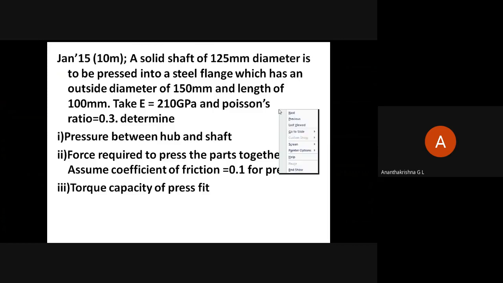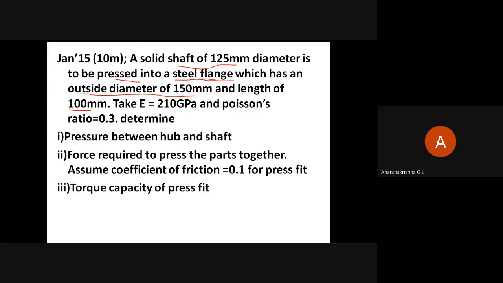A solid shaft of 125 mm diameter is to be pressed into a steel flange which has an outside diameter of 150 mm and length equal to 100 mm. So the outside diameter of the steel flange is 150 mm and the solid shaft is 125 mm. So definitely the 125 mm is going to be the inner diameter of the steel flange, and the length is 100 mm, given in the problem.